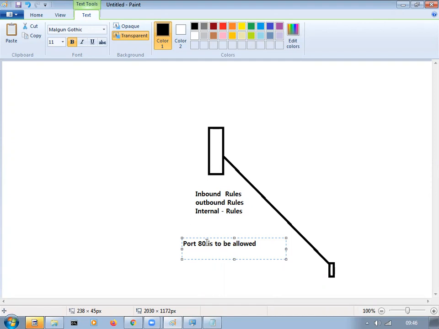Port 53, DNS request from internal to external. If your internal DNS server is not able to identify the IP address, not able to resolve it, then where does that request have to go? Anyone? Root server. Correct, right? The root server it has to go.